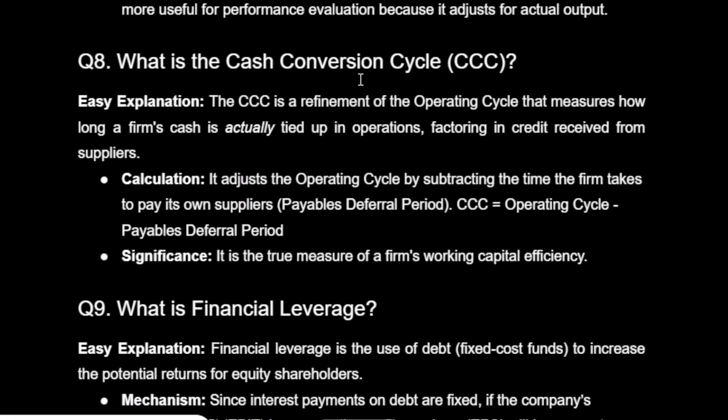Q8. What is the cash conversion cycle, CCC? Easy explanation. The CCC is a refinement of the operating cycle that measures how long a firm's cash is actually tied up in operations, factoring in credit received from suppliers. Calculation. It adjusts the operating cycle by subtracting the time the firm takes to pay its own suppliers, payables deferral period. CCC equals operating cycle minus payables deferral period. Significance. It is the true measure of a firm's working capital efficiency.